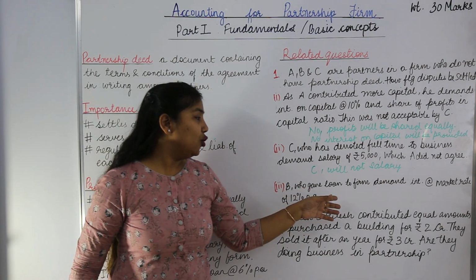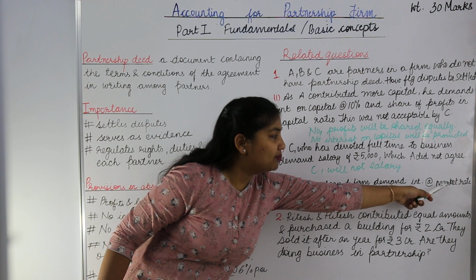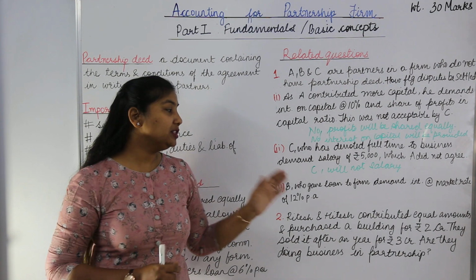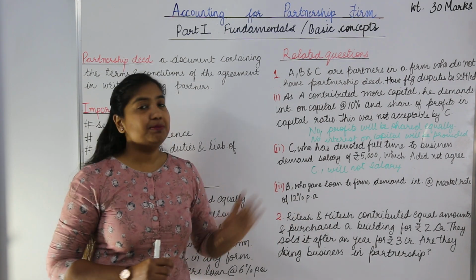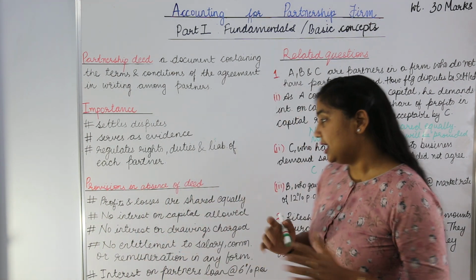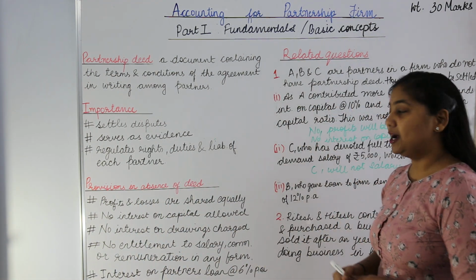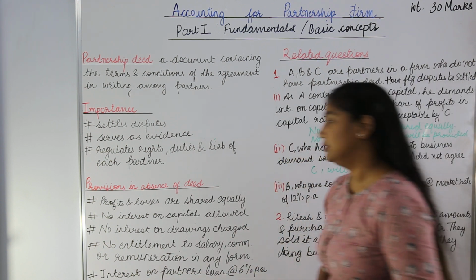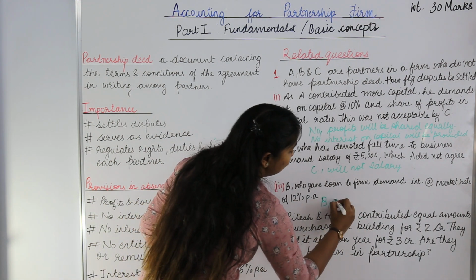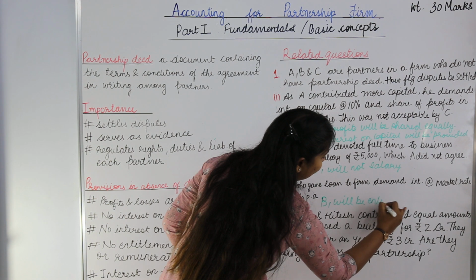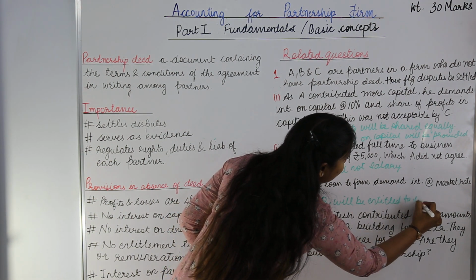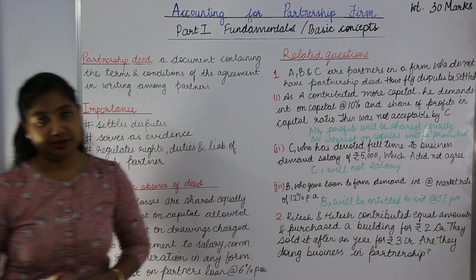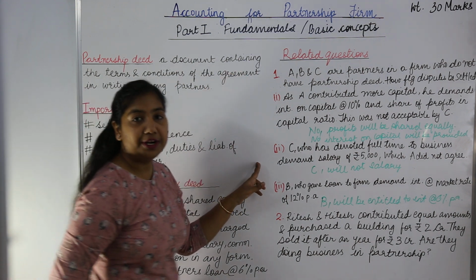Case 3. B, who gave a loan to the firm, demanded interest at the market rate of 12% per annum. Now he was demanding interest at the rate of 12% per annum. Will his demand be met? Again, we'll resort to the provisions in the absence of partnership deed. Interest on partner's loan is maximum at the rate of 6% per annum. So in this case, B will be entitled to interest at the rate of 6% per annum only and not beyond that. So I think all the 3 cases are very clear.